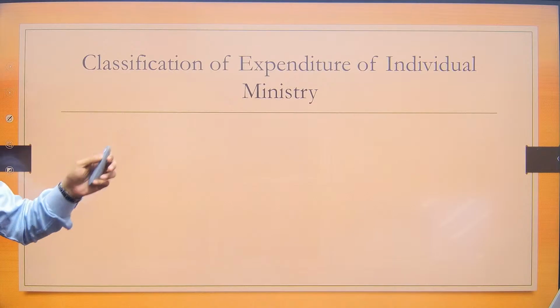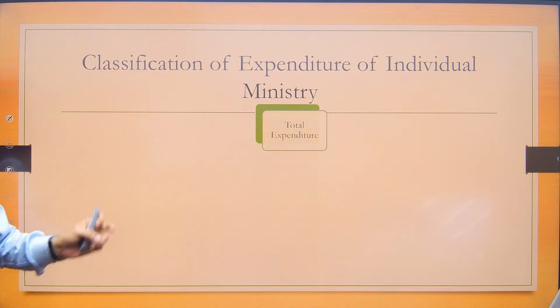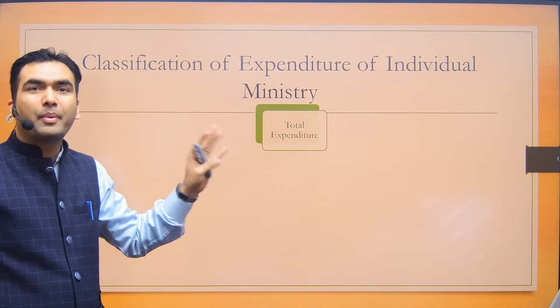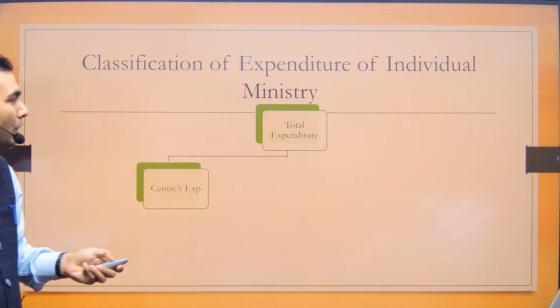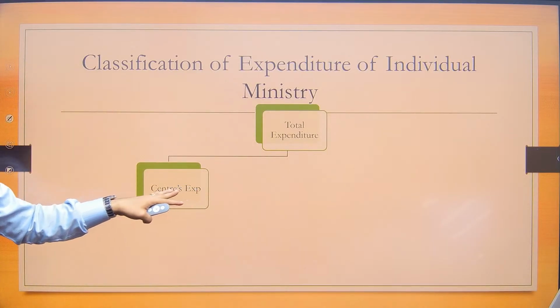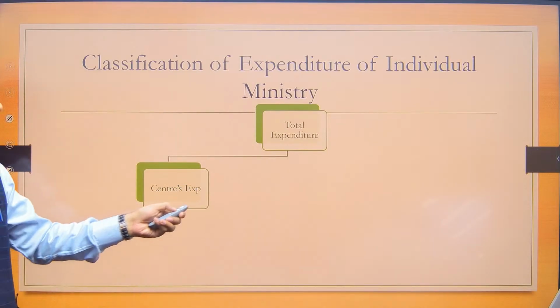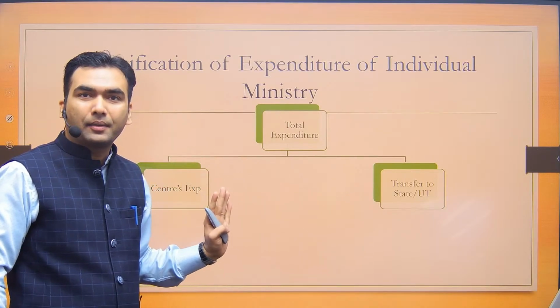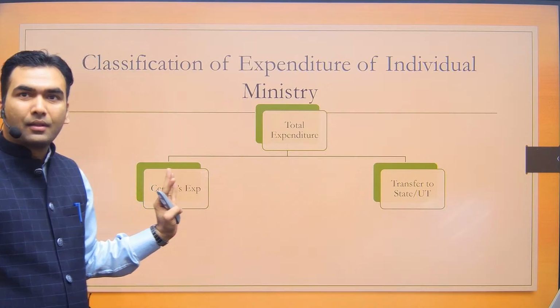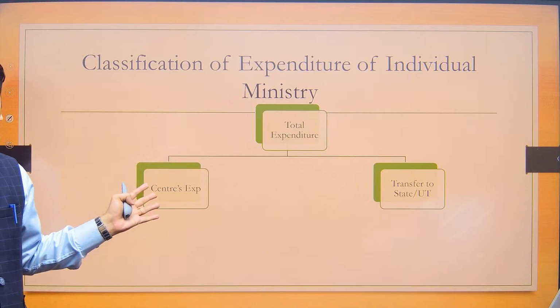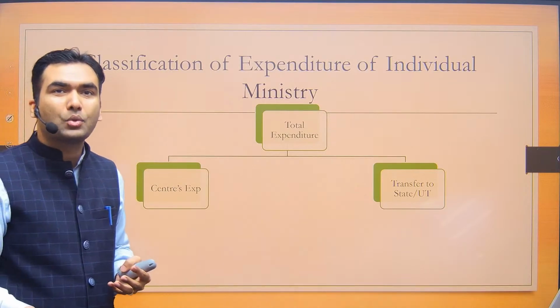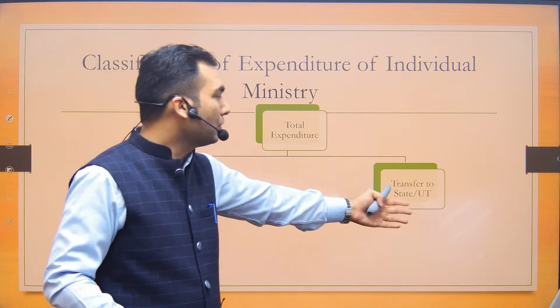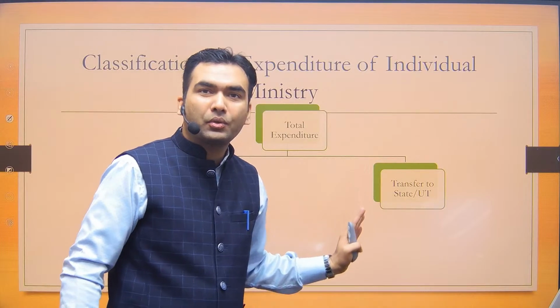Now, if we look at it ministry wise, for any ministry there is the total expenditure. This total expenditure would be either central government expenditure, or some money would be transferred to a state or union territory. These are the two possibilities. Either central government spends it on its own, or it spends through some state or union territory.